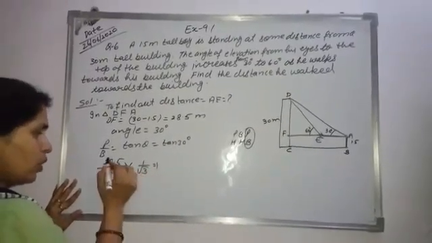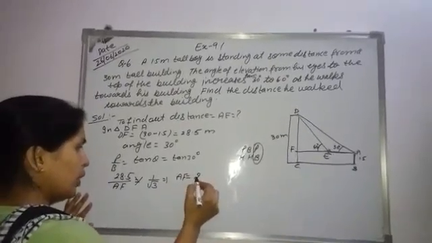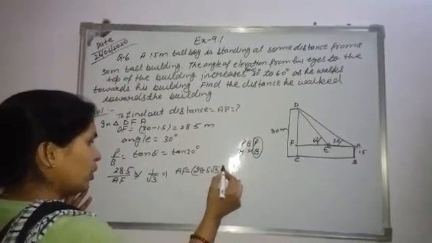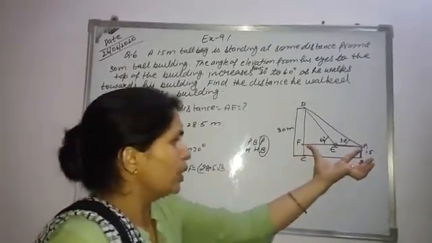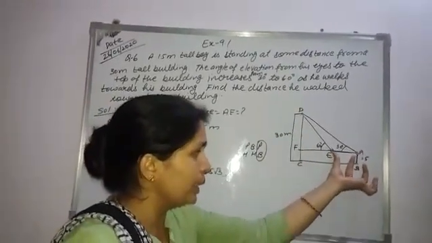Applying cross multiplication, AF is equal to 28.5 times root 3 meter. This is the length of AF, but we want to find only AE.